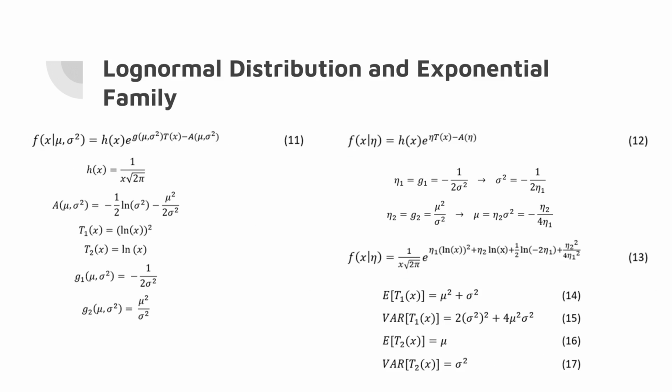In this slide, we present the process to obtain the exponential family canonical form of the log-normal distribution. Equation 11 shows the format of the exponential family. In equation 12, we can see the canonical form. Equation 13 shows the canonical form of the log-normal distribution. From these, we can conclude that the log-normal distribution belongs to the exponential family, and as such, a conjugate prior distribution can be obtained in order to perform Bayesian analysis.